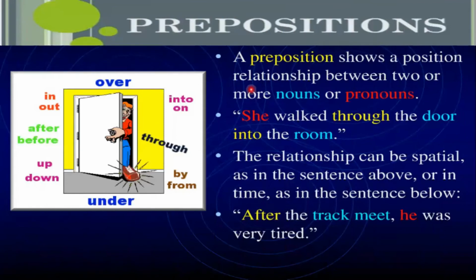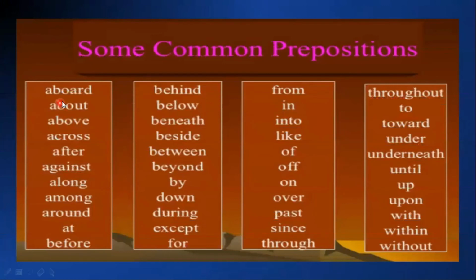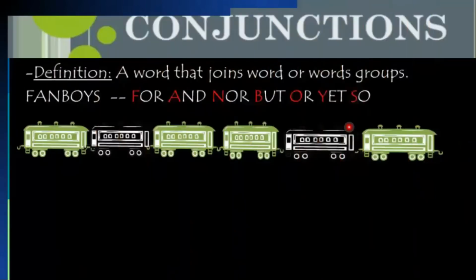Here come prepositions. A preposition shows a position relationship between two or more nouns or pronouns. She walked through the door into the room. Over, into, on, through, by, from, under, up, down, after, before, in and out. They are prepositions. Here are some common prepositions which we use in order to complete our sentences.